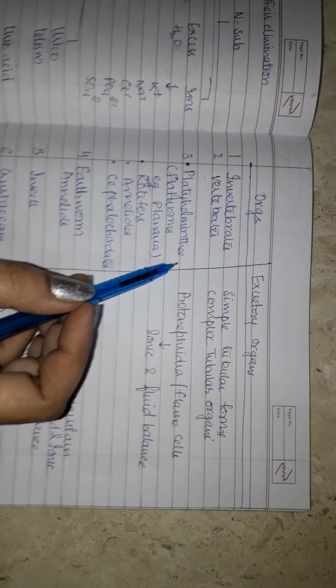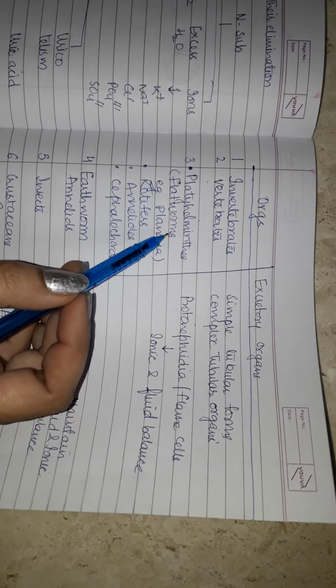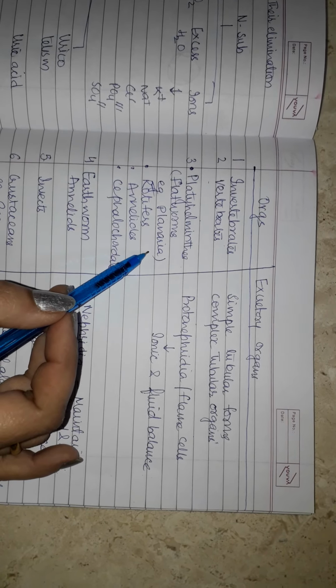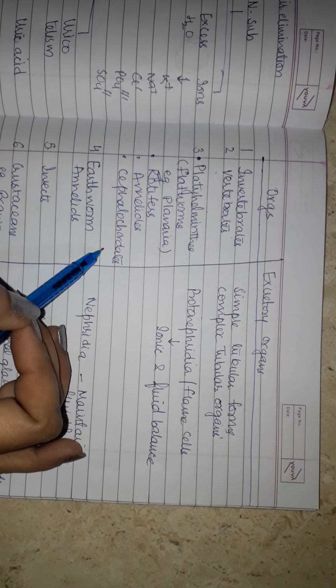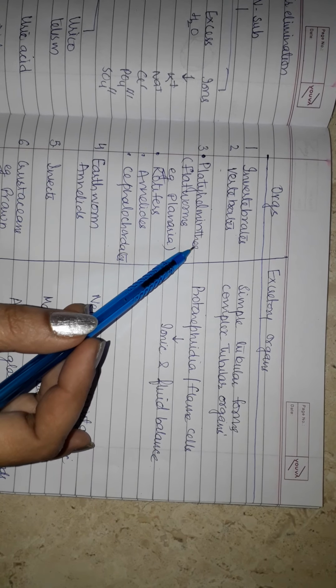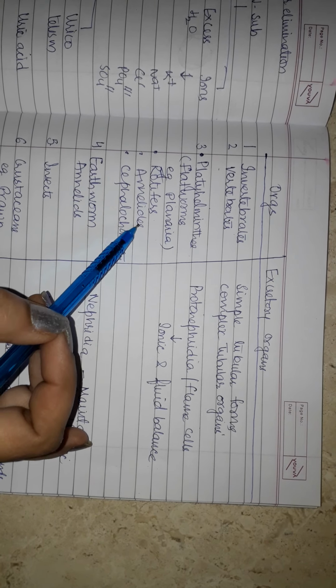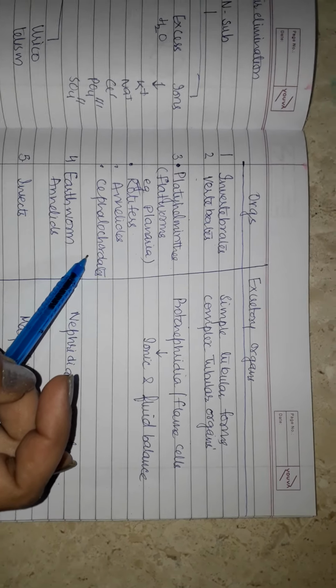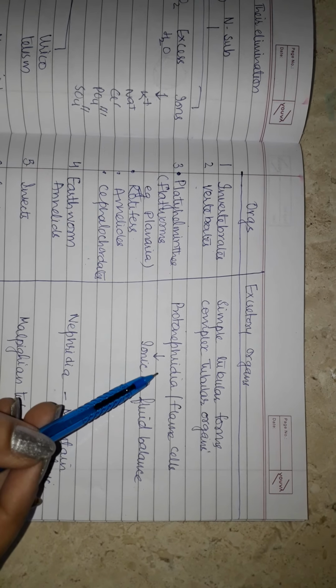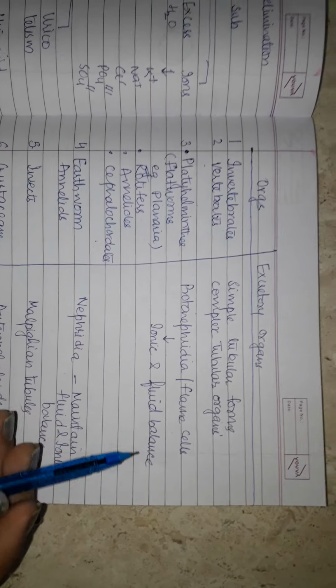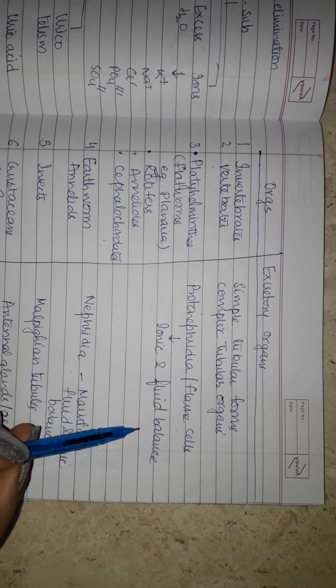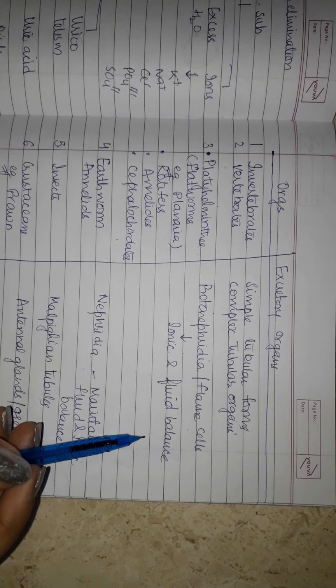In platyhelminthes, which are also known as flatworms, for example planaria, rotifers, annelida and cephalochordates, excretory organs are known as protonephridia or flame cells, and these help to maintain ionic and fluid balance.